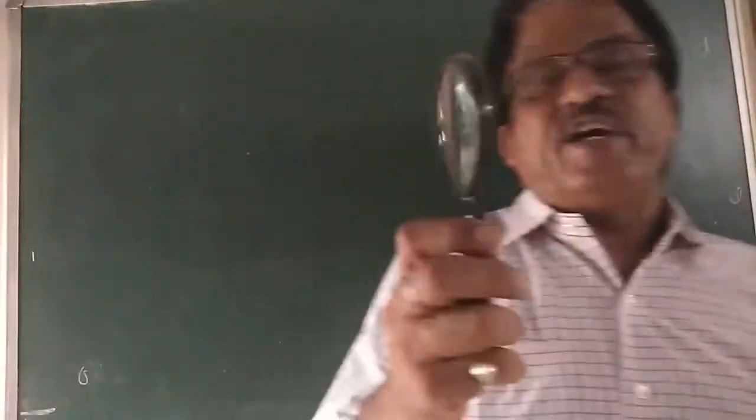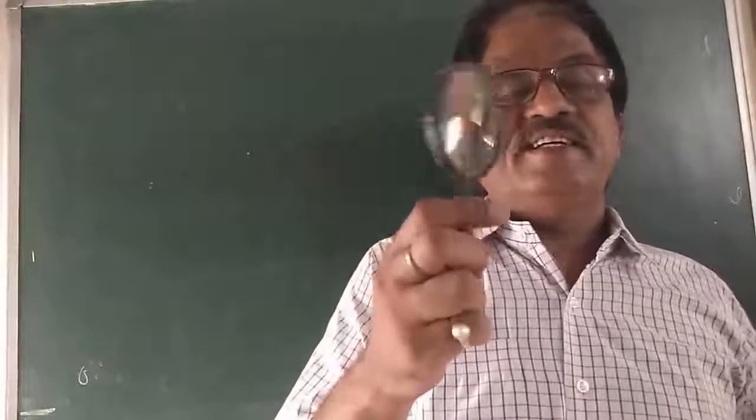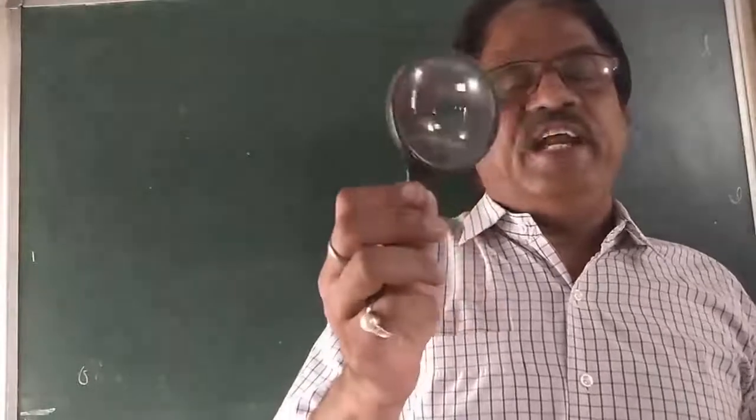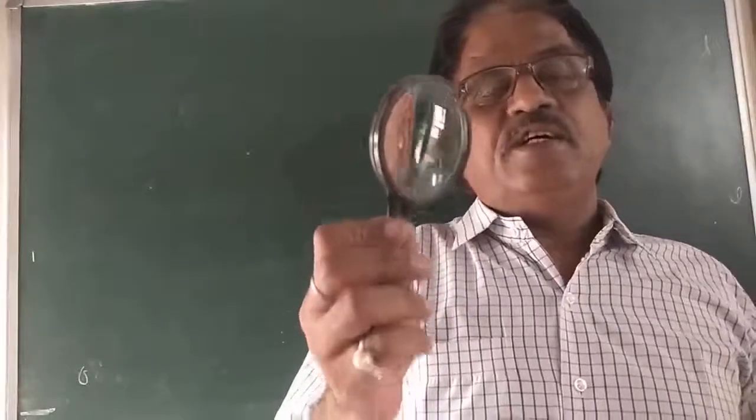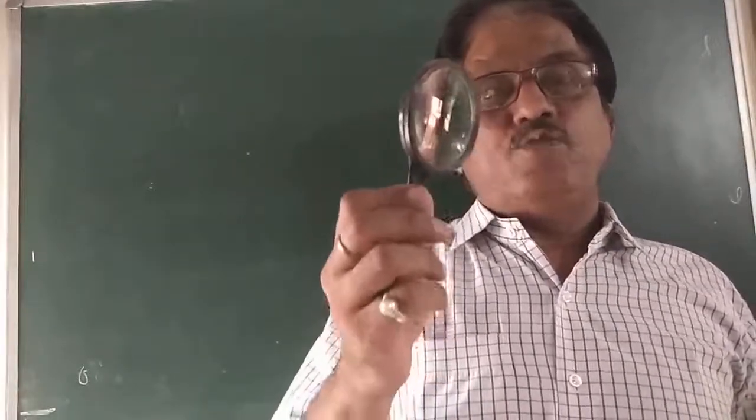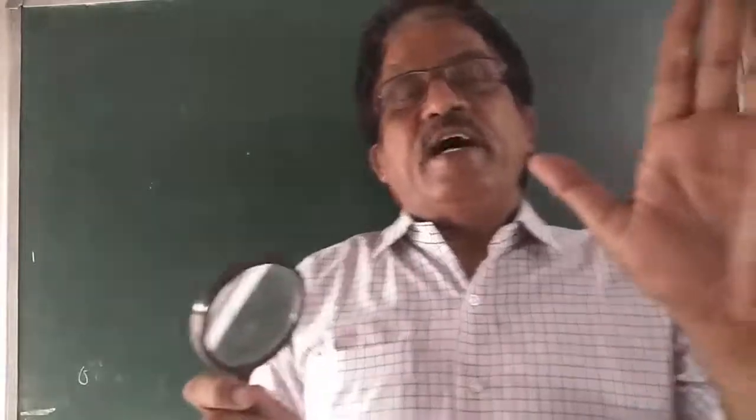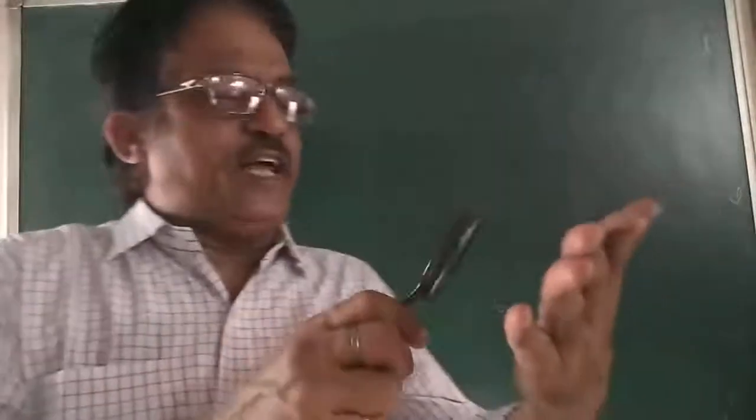Here children, I can say just this device. What is this? Here is a lens to see the small particles. Say, I want to see my hand lines like this.